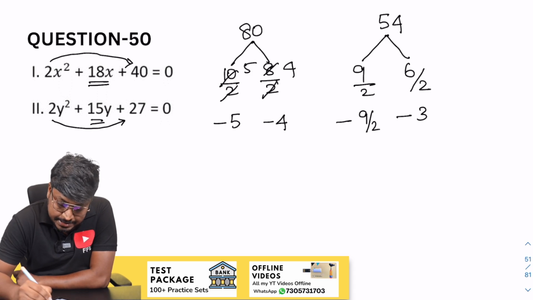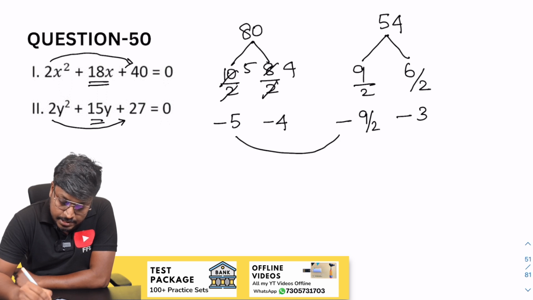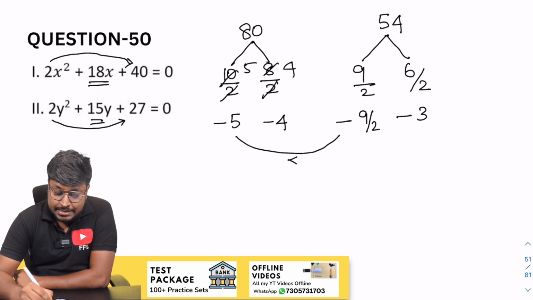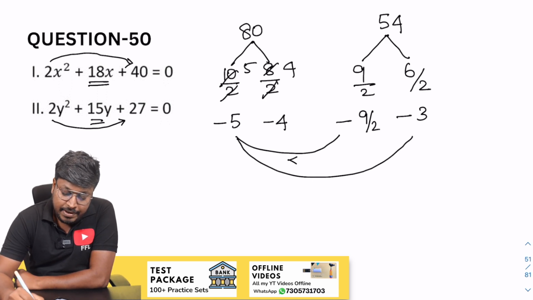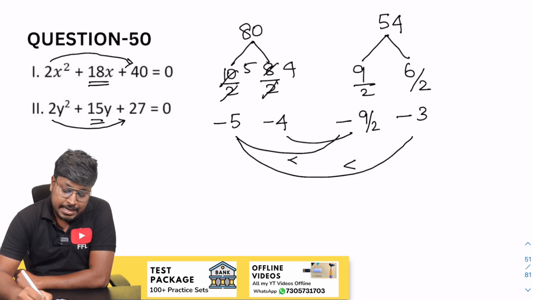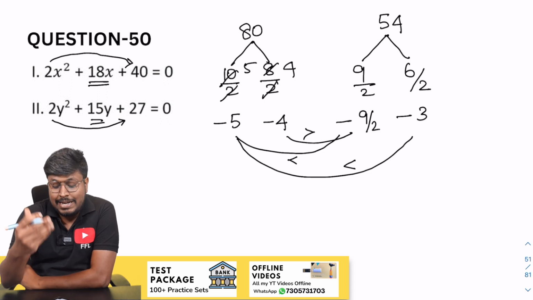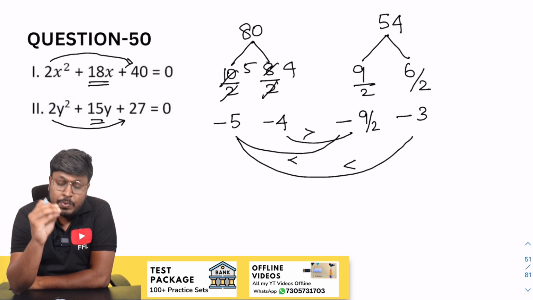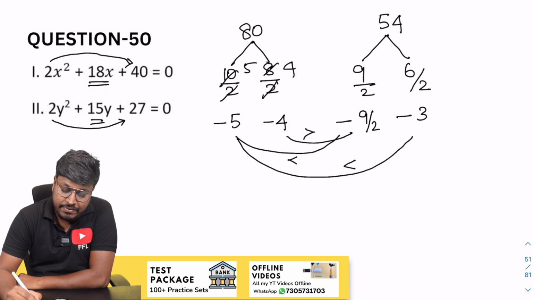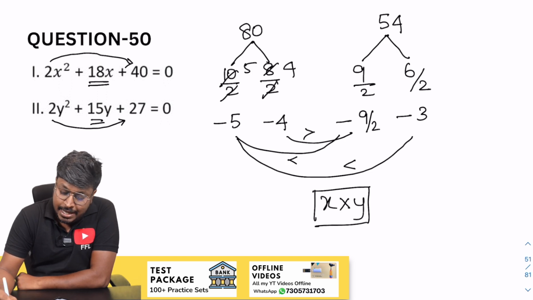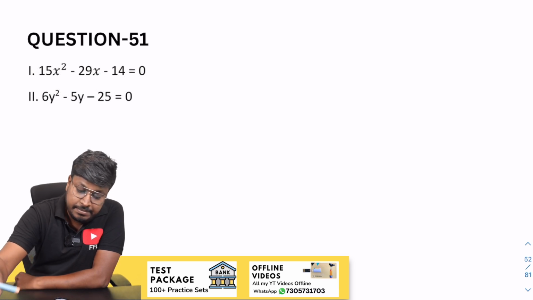Now the comparison part. Minus 5 and minus 9 by 2: minus 9 by 2 is greater than. Minus 5 and minus 3: minus 3 is greater than. Minus 4 and minus 9 by 2: minus 4 is greater than. While comparing the 4 values, where one is less than, another is greater than, definitely the relationship cannot be established, right? So this will be the answer for question number 50.